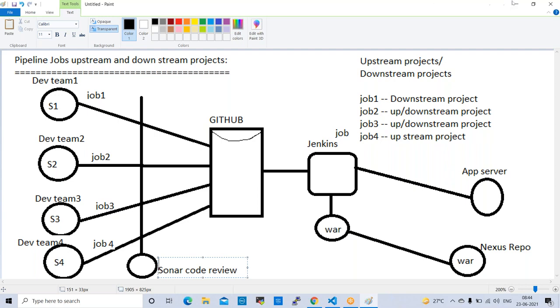What are the most common issues you will be facing while running the job? Common issues means normally if you give wrong values, wrong goals, network issues, and also sometimes while picking the code from GitHub to Jenkins, the GitHub server will not be available, due to network issues or maintenance issues, so many things, plugin issues.